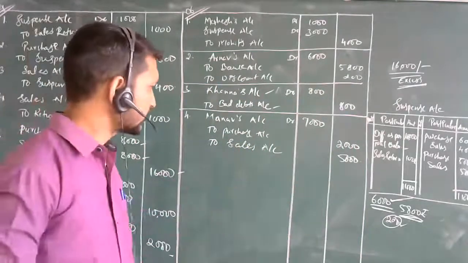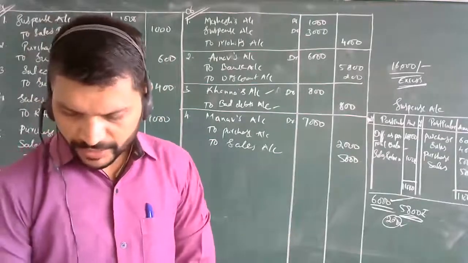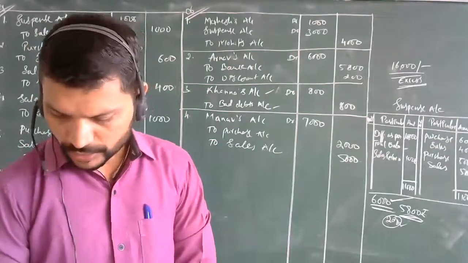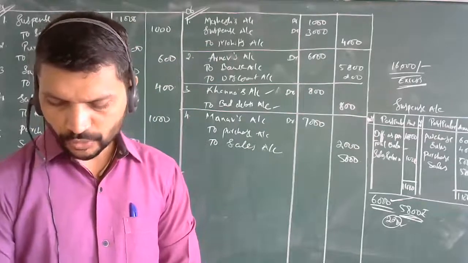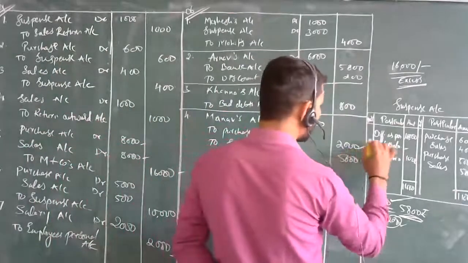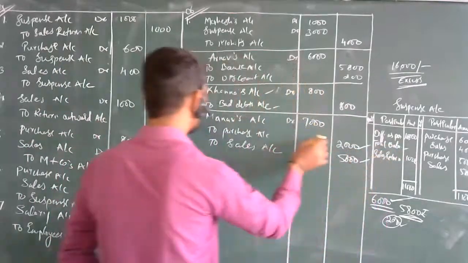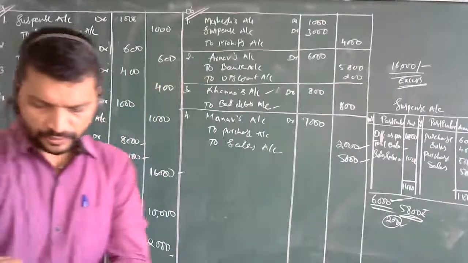This is what has been told for us. Then you can give the narration: credit sales to Manav was 5,000, wrongly recorded through purchase book as rupees 2,000. Here the wrong entry was made of this 2,000 rupees amount. So Manav's account will be debited with this 7,000 rupees.